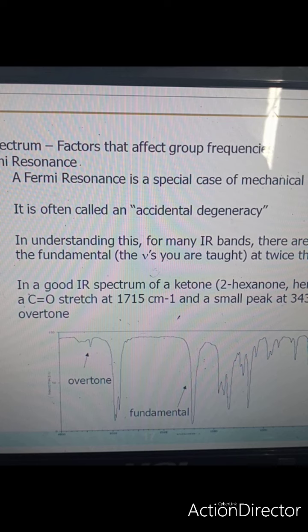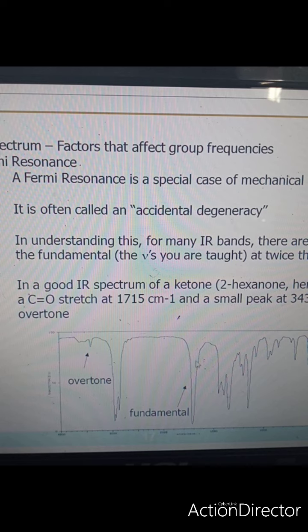It is a vibration of larger amplitude which is produced by relatively small vibrations, where the molecule transfers its energy from the fundamental vibration level to the overtone. If you see the IR spectrum of a ketone, you will see the carbonyl stretch at 1715, and at twice that, a small peak at 3430 cm⁻¹.